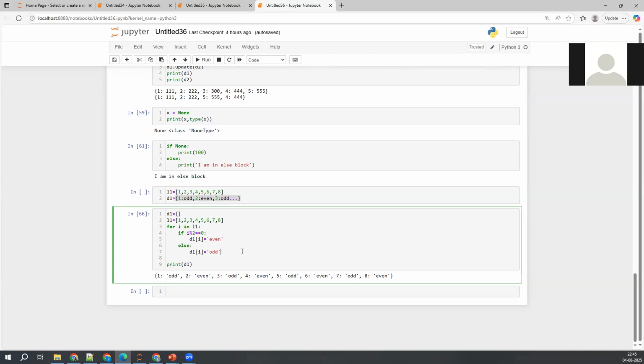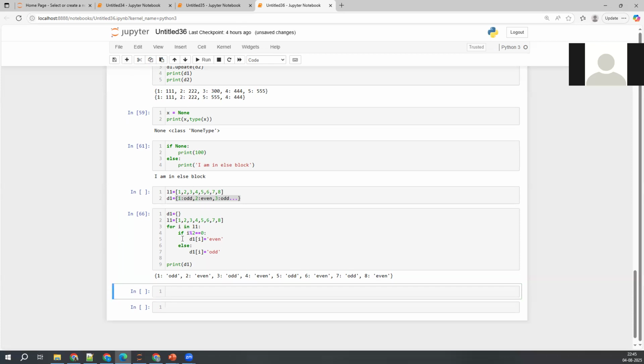We can use a for loop with range combination and print that easily. If you want, I can execute that. Okay, let me do that.